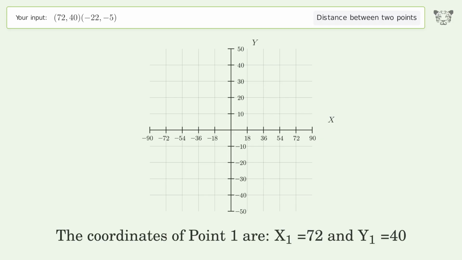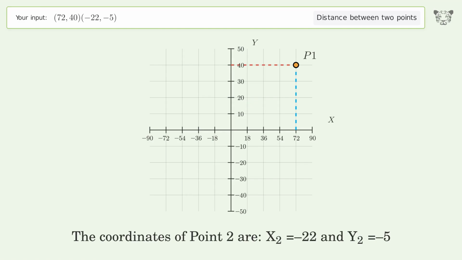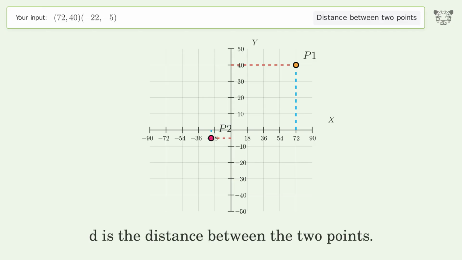The coordinates of point 1 are x1 equals 72 and y1 equals 40. The coordinates of point 2 are x2 equals negative 22 and y2 equals negative 5. D is the distance between the 2 points.